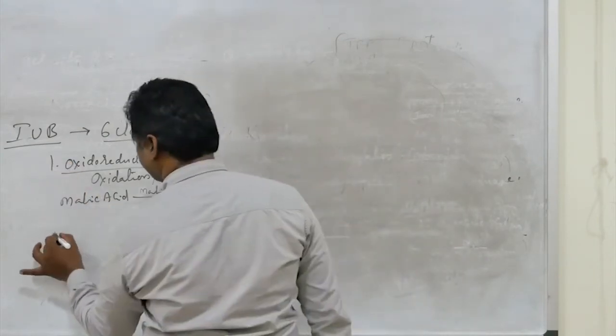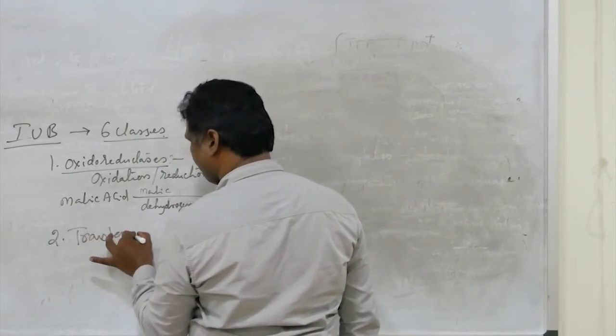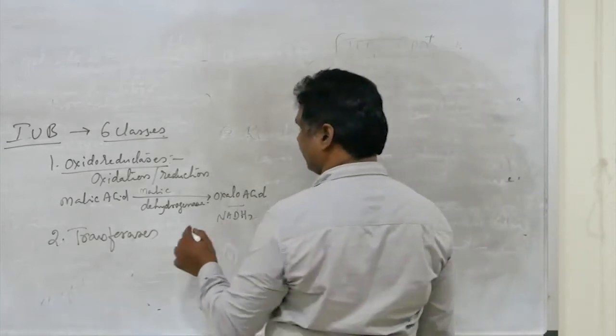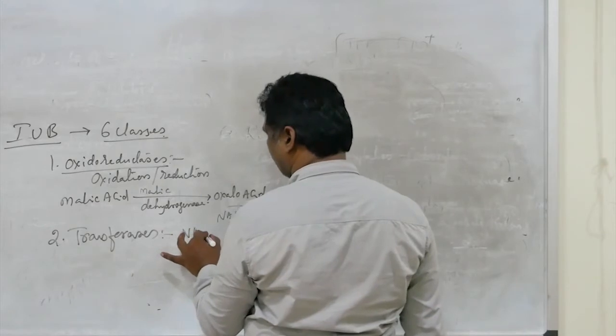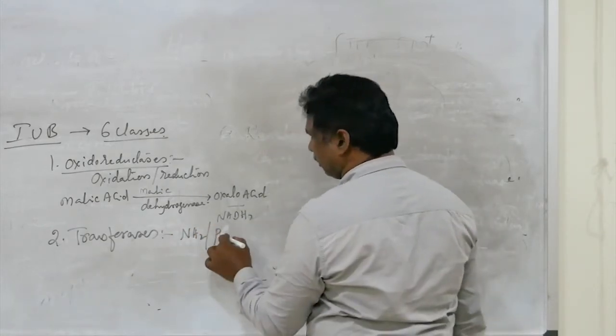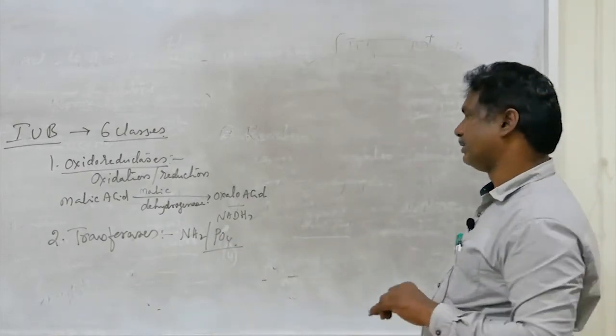Another class, the second class: transferases. Transferases means transfer should be there in the name. Transfer of either an amino group or a phosphate group from one substrate to another substrate. Those are called transferases.